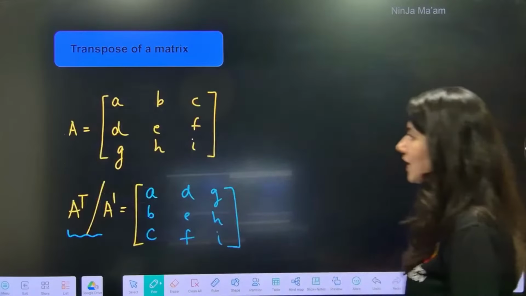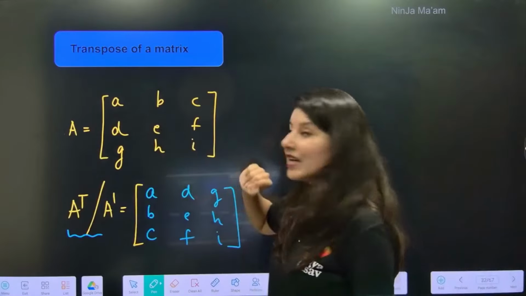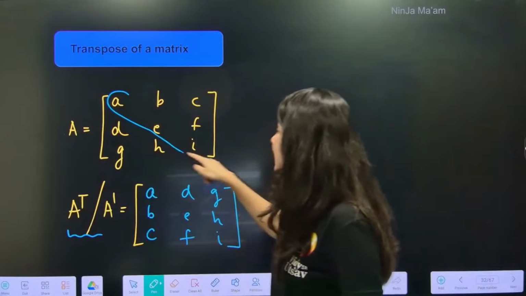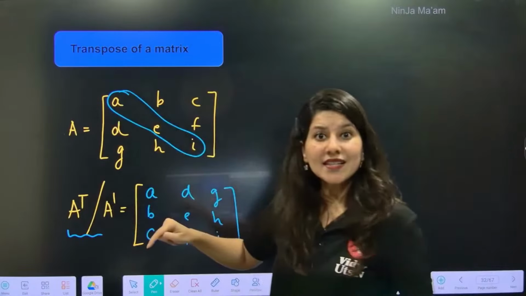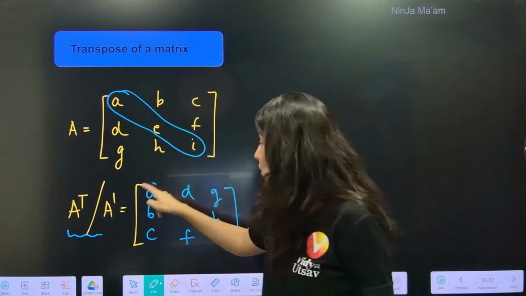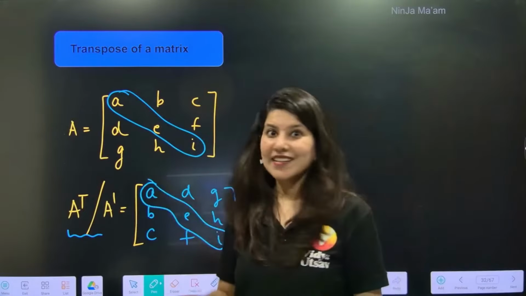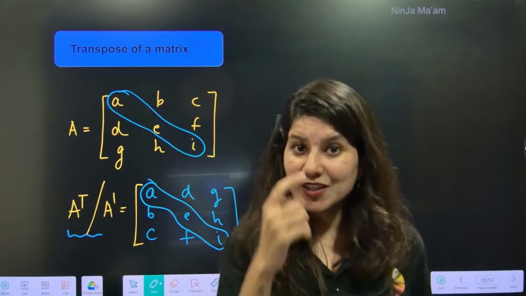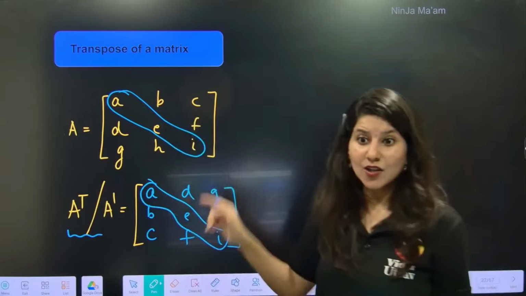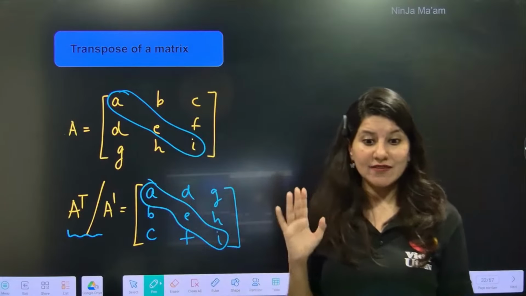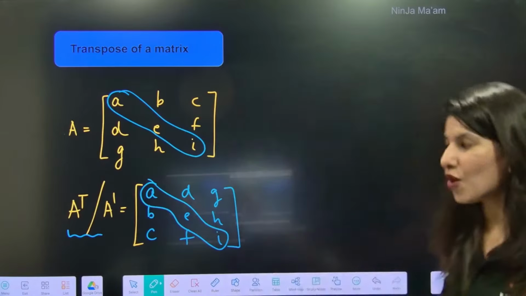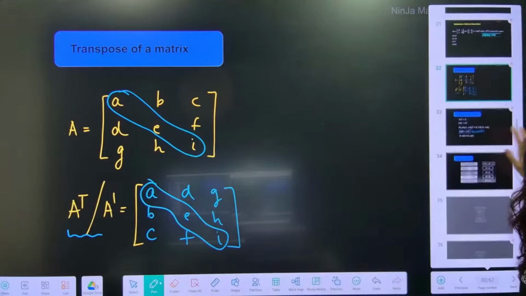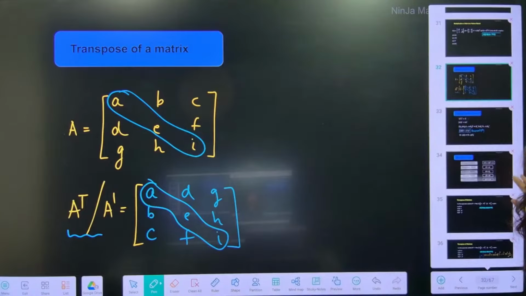Let me just tell you. Tell me, what's the trace of A matrix? Ma'am, A plus E plus I. What is the trace of A transpose? You'll be surprised that the diagonal elements are the same. Even if you take transpose, note that point, the diagonal is not changing. Everything is getting changed, but the diagonal is not getting changed, everybody. Okay, all right.